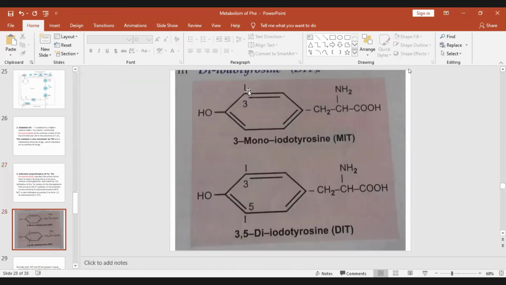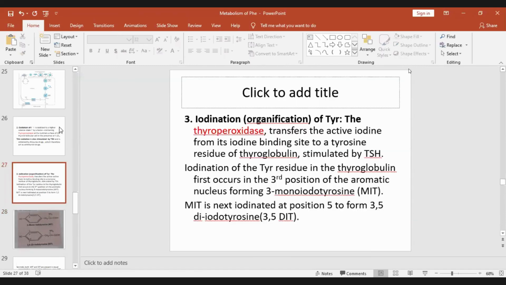So iodination first takes place at site 3, that is important, that's what you should remember. Then at the 5 site to form 3,5-diiodotyrosine. So iodination, or organification, of thyroglobulin is brought about by thyroperoxidase.